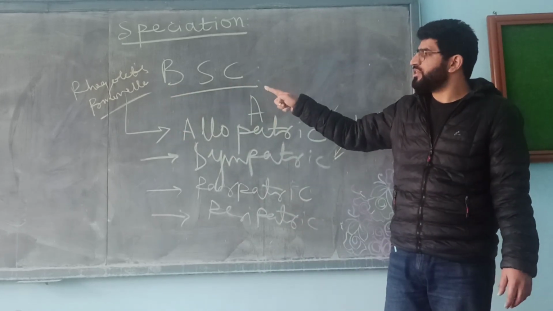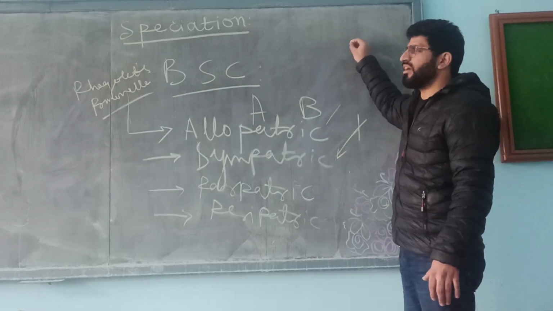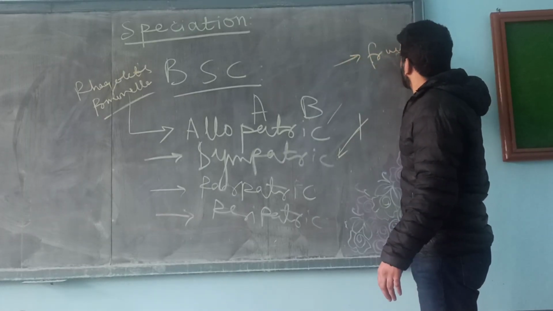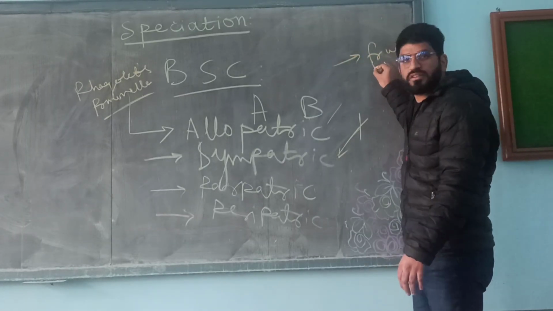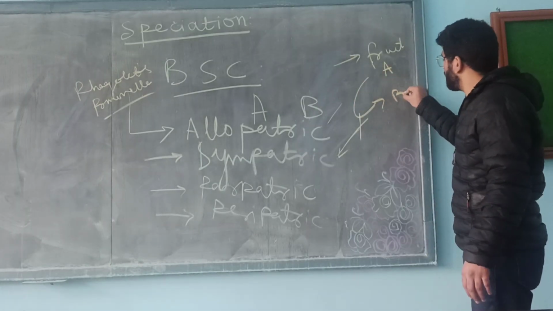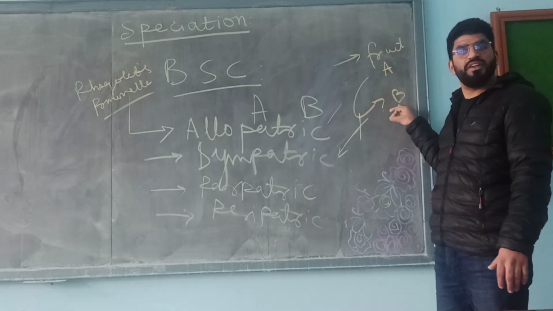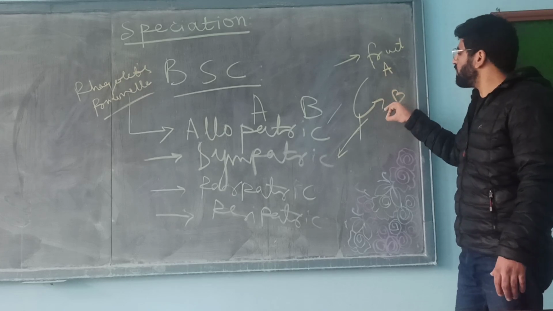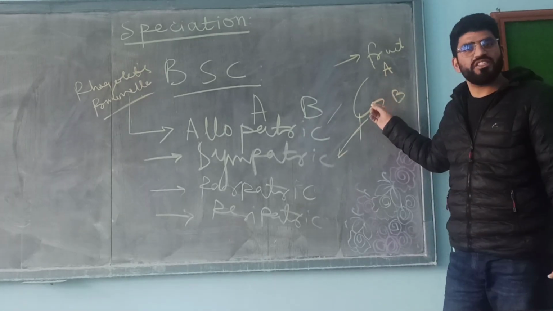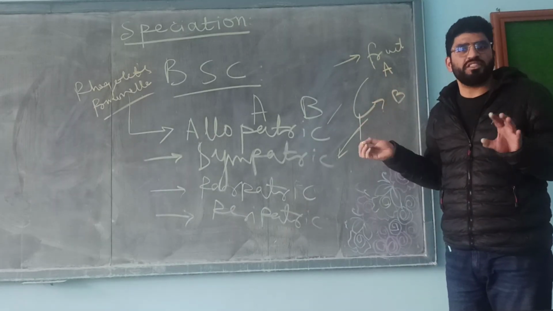Basically, the species was initially feeding on one type of niche, say a certain type of fruit A. But with the passage of time, it adapted to a different type, say fruit B. Now certain individuals feed on A and others feed on B. With the passage of time, they undergo certain behavioral and sexual selection changes, due to which they become two different species.